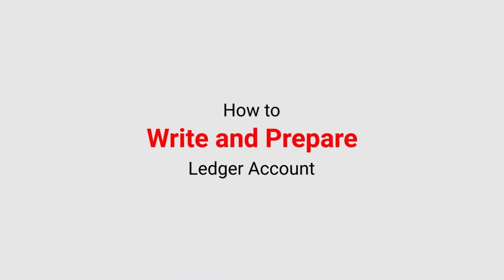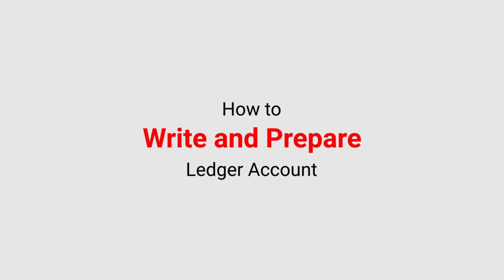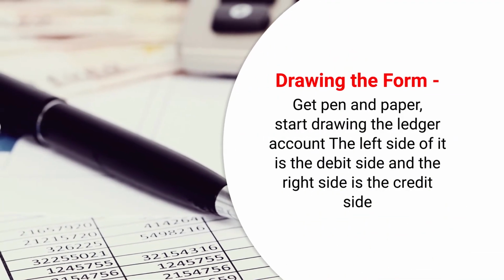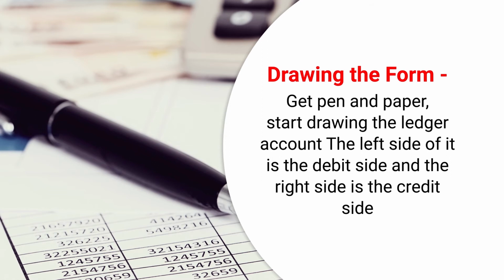Now the next one is how to write and prepare a ledger account. It's quite simple: take a sheet, pen and paper, and start drawing the ledger account. The left side of it is the debit side and the right side is the credit side. Well, dear learners, we have already discussed the debit side and the credit side. The left hand side of any account is known as the debit side and the right hand side of the account is known as the credit side.